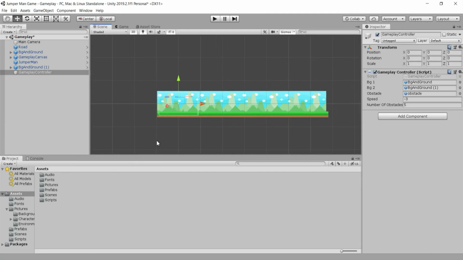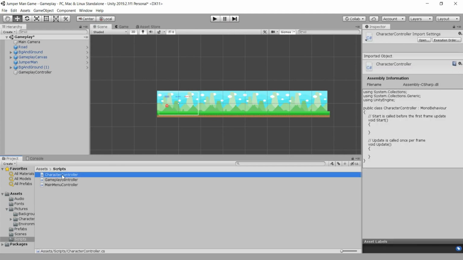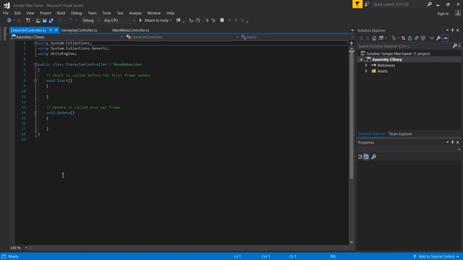And I'm satisfied with this. So now we need to program our player. I will go here in the scripts and open our character controller, because we'll now make the behaviors for our player, for moving our player, jumping, running, and so on and so forth. And for that we are going here in the character controller, and we are good to go.